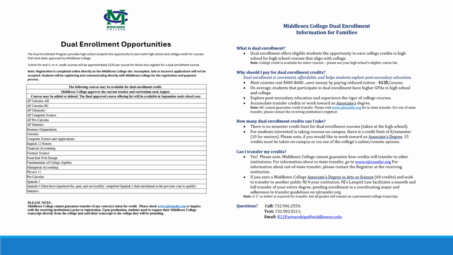After graduation, you will be able to request a transcript directly from Middlesex College to send to your school to potentially receive transfer credit. There is a fee for the Middlesex transcript. It's a nominal fee. We have been working with Middlesex to add more courses to our approved list to provide our students with the ability to work toward and obtain an associate's degree while attending high school. This program would include taking courses at Middlesex in addition to the dual enrollment courses at our school. Courses must be registered for and paid for at the start of the course. If you have any questions or want more information, see your school counselor.